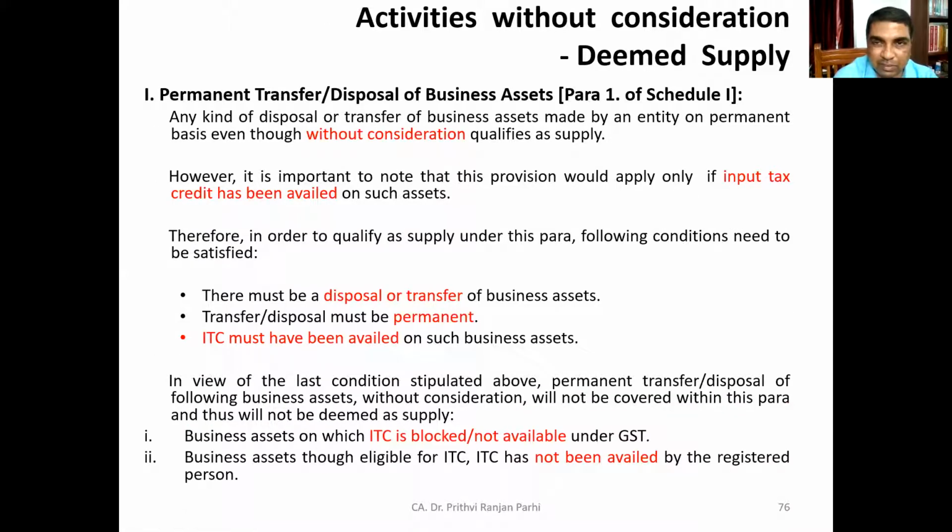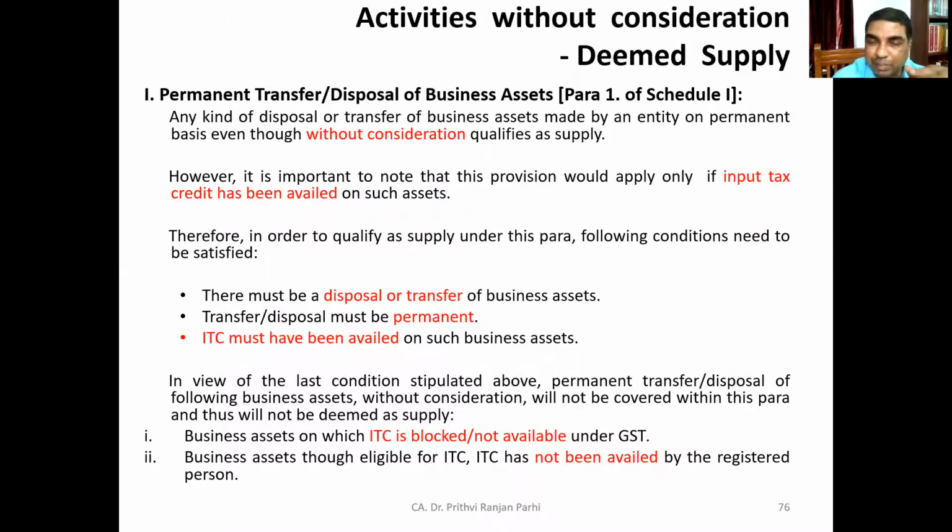The first case, I told you there are four cases. Here we are referring to Schedule 1, Para 1. There are various paras, one by one. Para 1 talks about, as you can read, permanent transfer or disposal of business assets. So any disposal or transfer of business assets made by an entity on a permanent basis without consideration shall qualify as supply. The asset is permanently transferred and it is without any consideration. Still, it will be treated as supply.